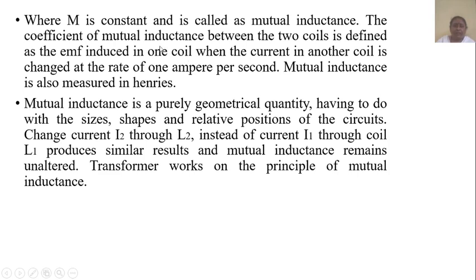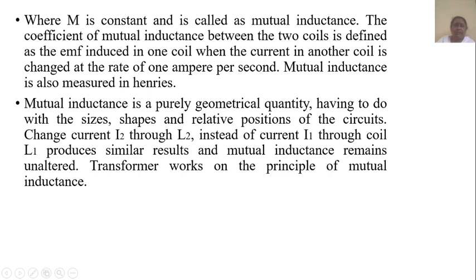The coefficient of mutual inductance between the two coils is defined as the EMF induced in one coil when the current in the other coil is changed at the rate of 1 ampere per second. Mutual inductance is also measured in Henries.